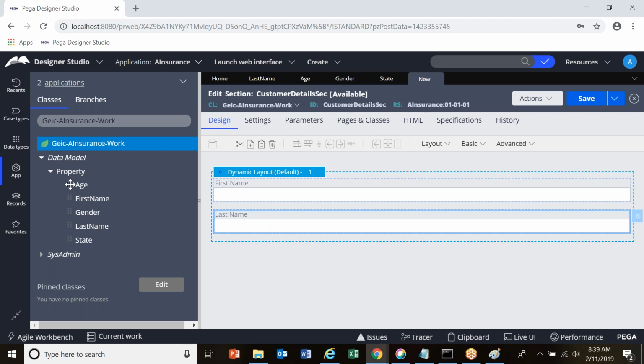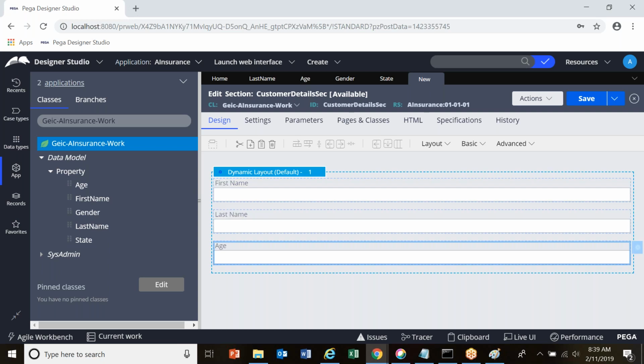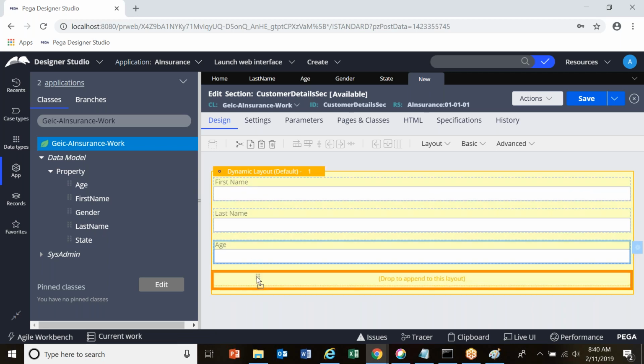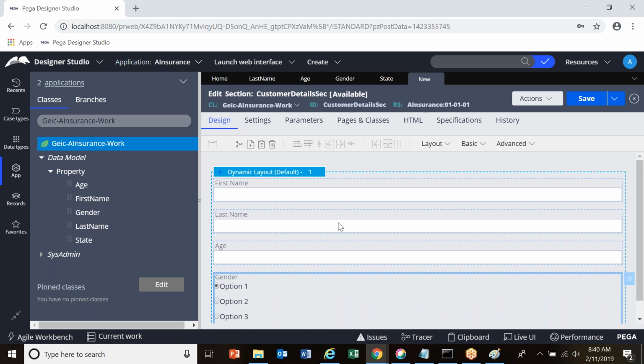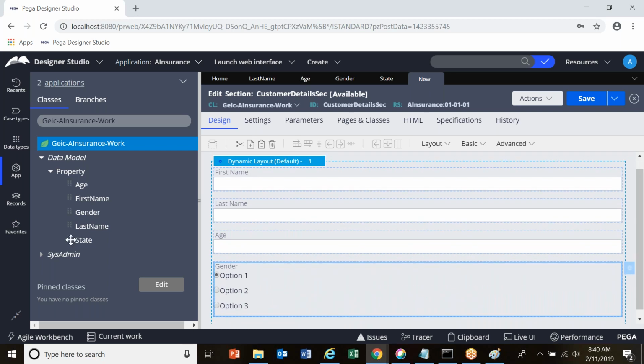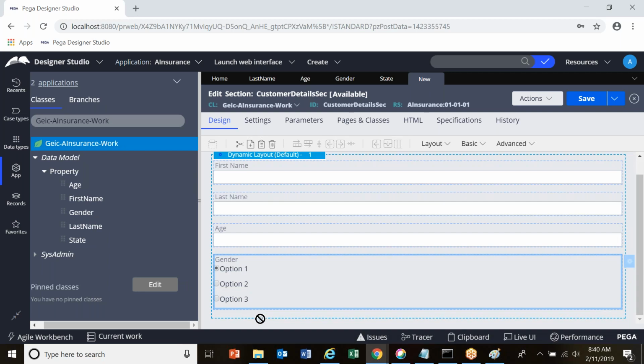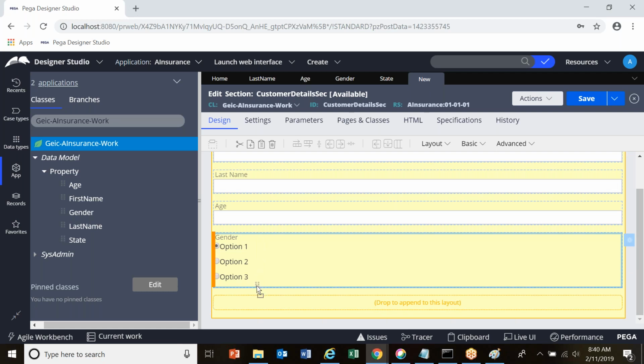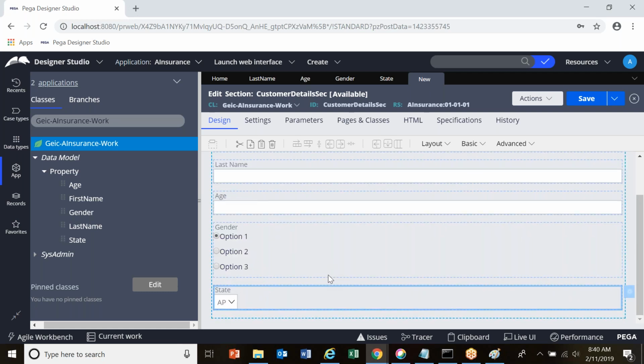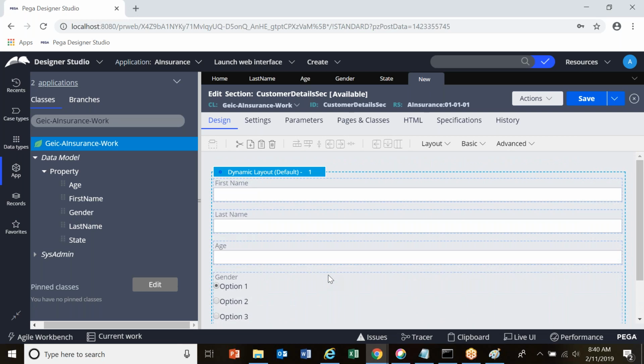Similarly, I will drag the age property. You have to hold this, drag this and place it in the section. Can I similarly drag multiple items together? No, you cannot drag. One time, only one property. States. Okay. I've created a section rule. I've dragged all my properties and placed them in the section rule, and click on save.